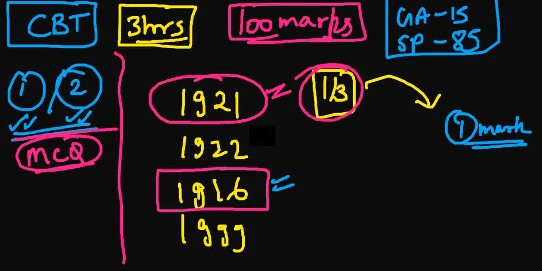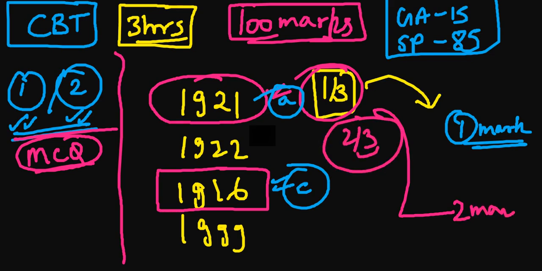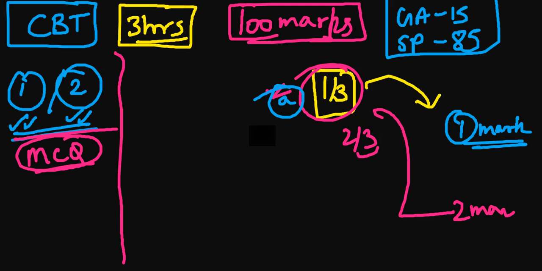So 1/3 mark will be deducted for this particular question, because the correct answer is option C, but I have marked option A. And if this question was for 2 marks, then I would lose 2/3 of the mark. So make sure that you don't incur negative marking, and if you follow whatever I shared with you in the previous video about the book list, you will not fall for this negative marking.